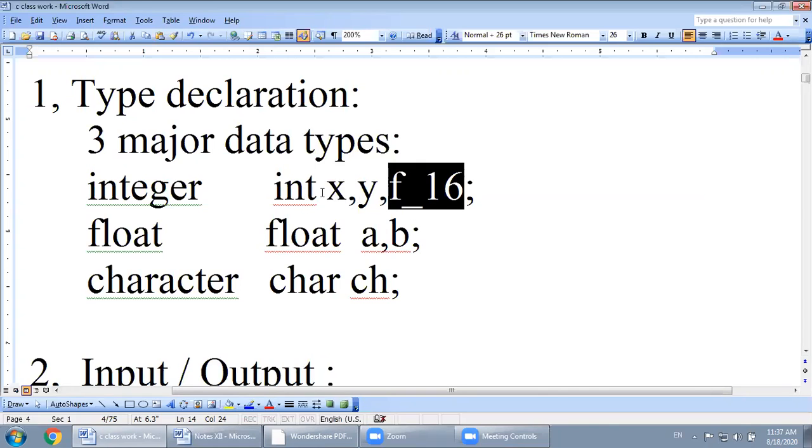It means that I bind these three variables and I will assign integer values to them. Second is float. Float means any value which has a point. Let's say the integer value is 5 and the float value is 5.5.